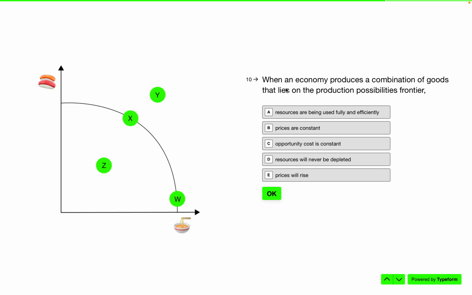And keep in mind when you're doing AP, you do have to sort through usually at least 2 good answers. When an economy produces a combination of goods that lies on the production possibility frontier, well, I can see 2 here, right? There's allocation X and allocation W. We know that resources are being used fully and efficiently. Let's quickly look through the rest of the answers. None of them look good. It is A.